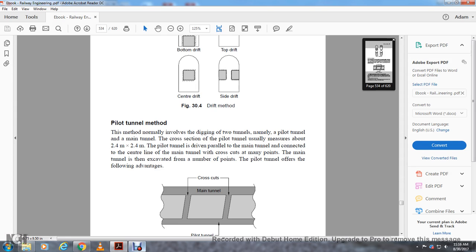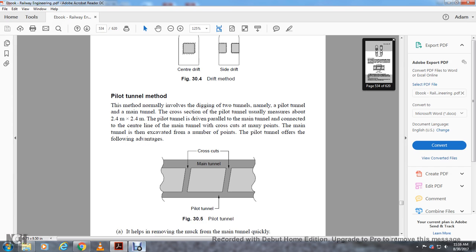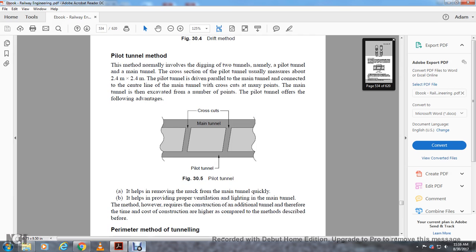A pilot tunnel is driven parallel to the main tunnel and connected with the center line of the main tunnel by cross cuts at many points, and the main tunnel is then excavated. At a number of points the pilot tunnel offers a full advantage. Through the cross cuts to the main tunnel, the pilot tunnel helps remove the muck quickly, maintaining the tunnel.